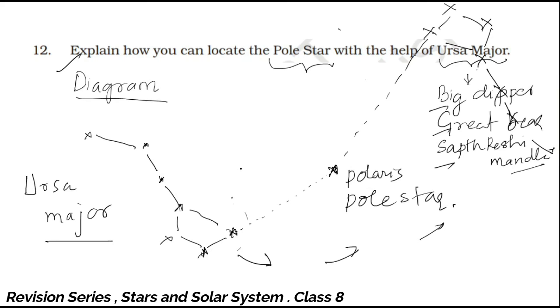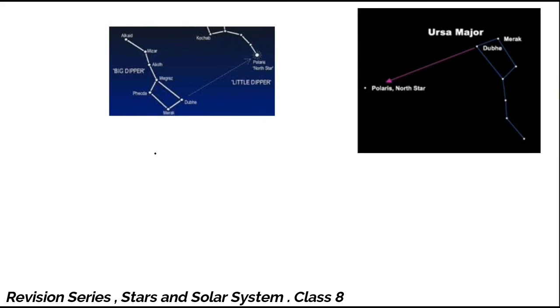I can show you a photograph of that. This is in a different shape here. Both the diagrams are correct because this is moving. You can leave this constellation, it's a minor constellation, and show only the pole star. This is also called the North Star as well as Polaris.